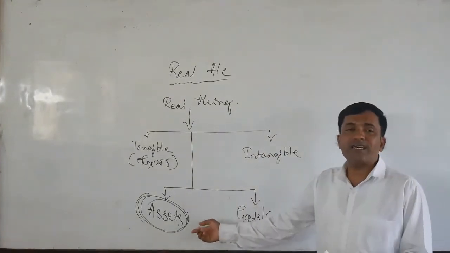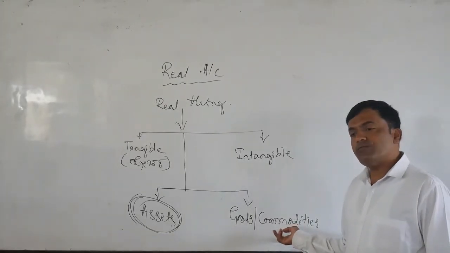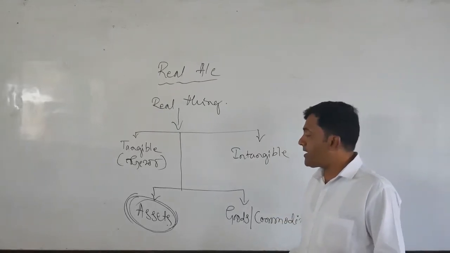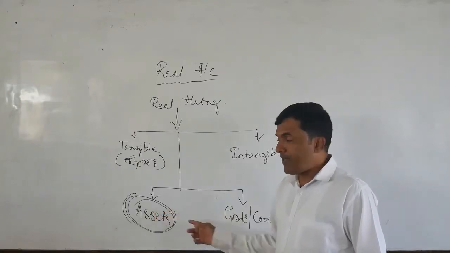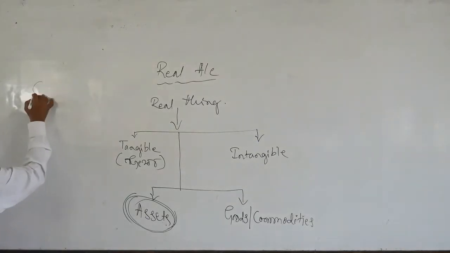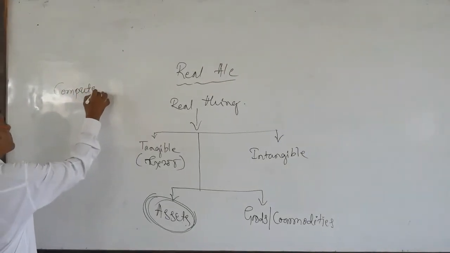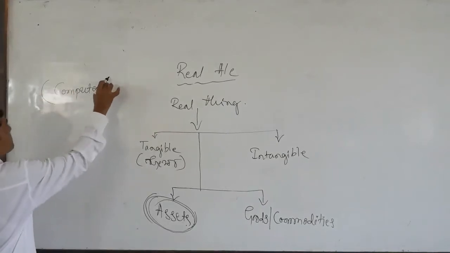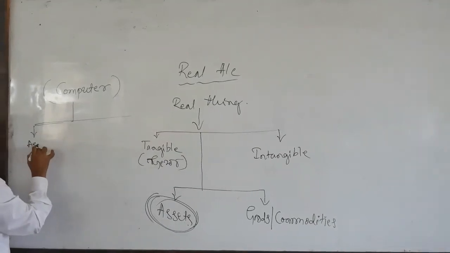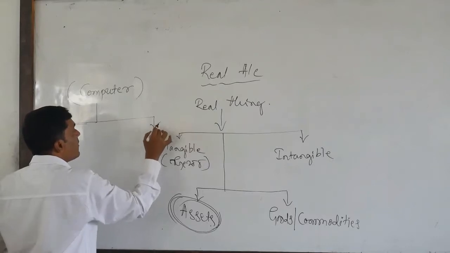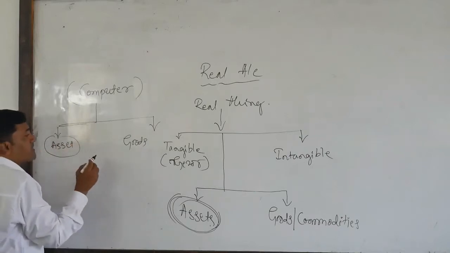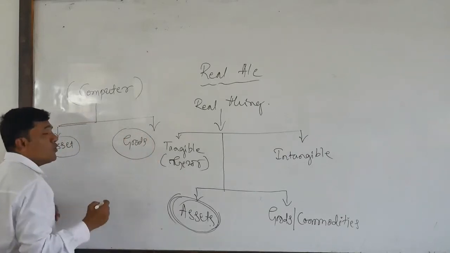Goods are quite different from assets, dear students. The furniture which I mentioned already, those are assets. Very important, so I will clarify these terms. Say for example a computer. We can call it an asset or goods. When do we say this computer is an asset, and when do we say it is goods?